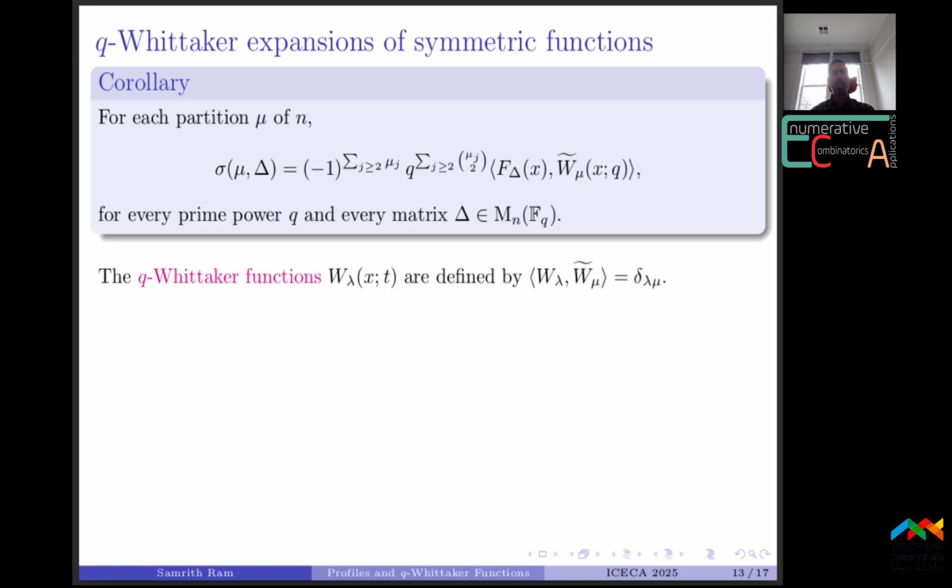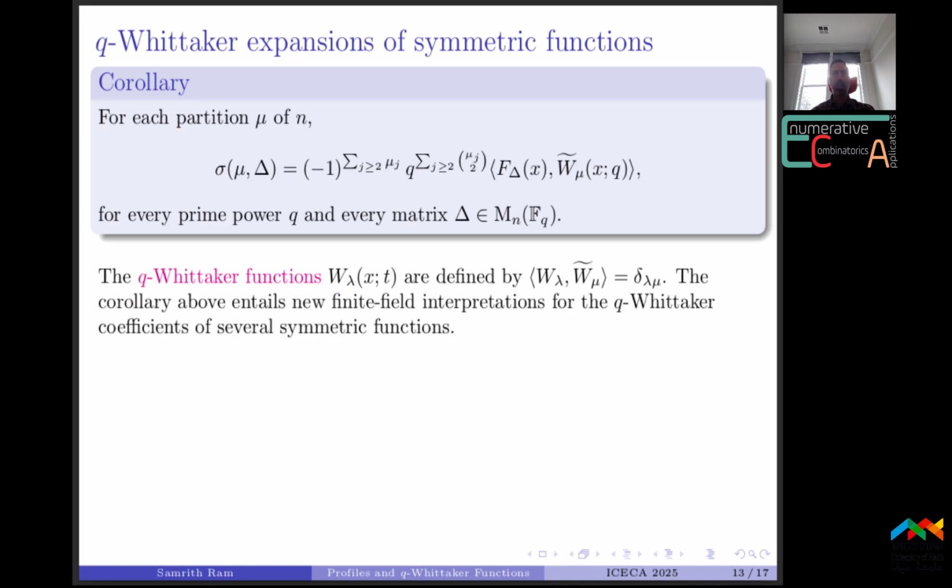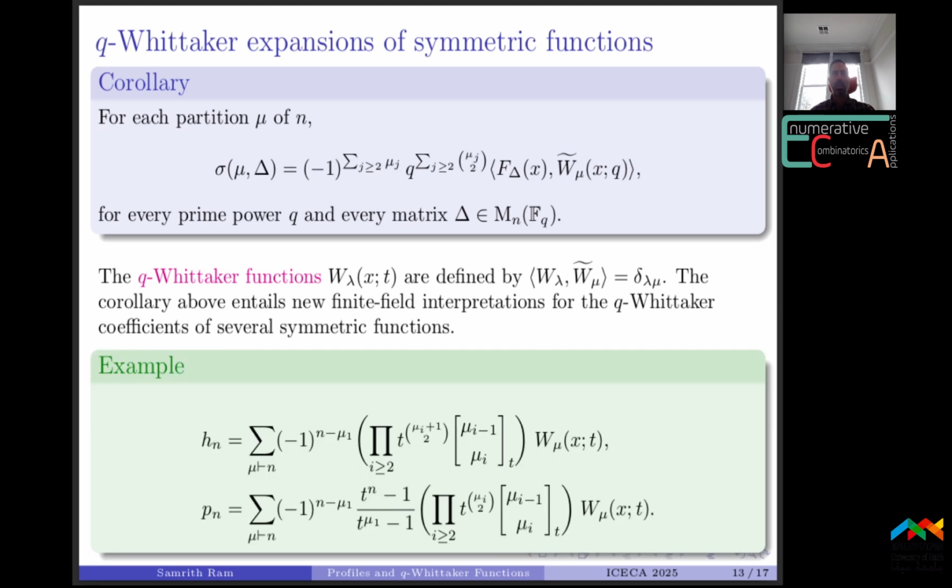And the q-Whittaker functions are simply the duals of these W tildes as we have defined them. This corollary leads to some finite field interpretations for some q-Whittaker expansions. For instance, the formulas given by Bender, Coley, Robbins, and Rumsey in the regular nilpotent and in the simple case simply correspond to these expansions of the homogeneous symmetric function and the power sum symmetric function in the Whittaker basis.